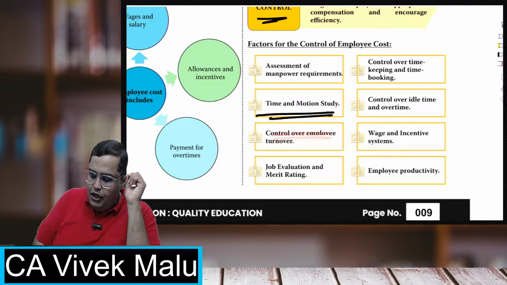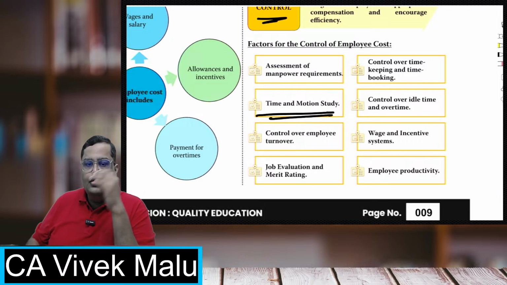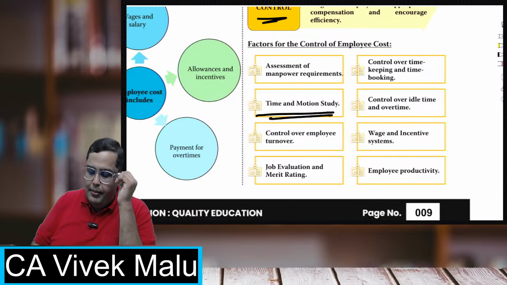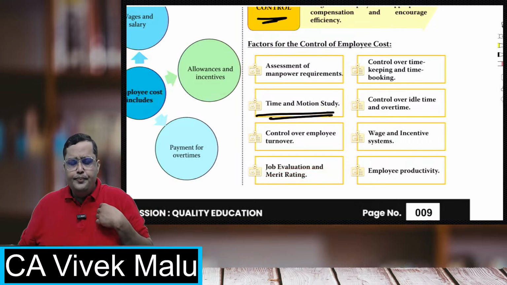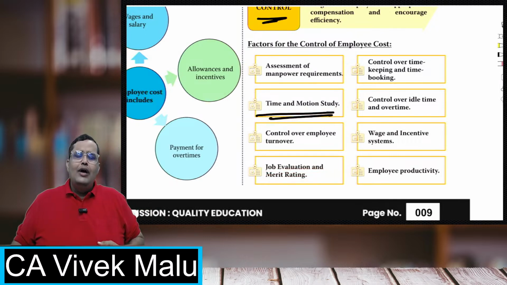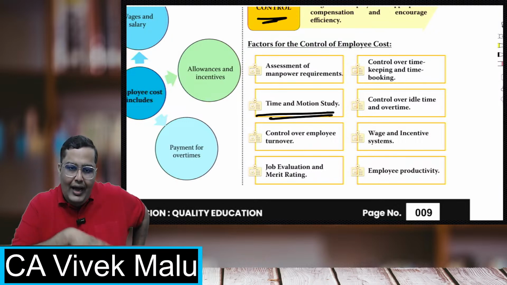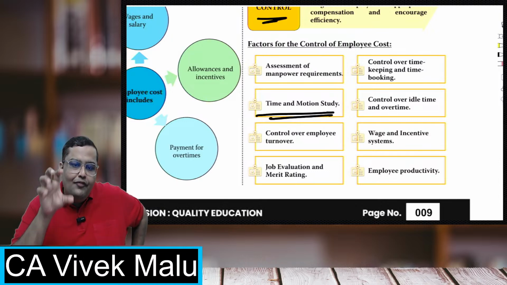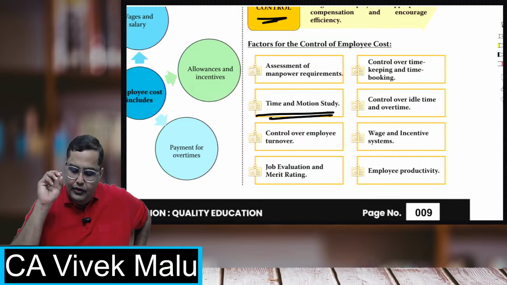Remember that you must maintain a control over the employee turnover. Employee turnover has to be minimum, the employees coming and going should be minimum. Next, job evaluation and merit rating. What do they mean? Basically, you have to scientifically study the jobs: what the job requires, what qualities your employees have, what qualities you require for that job, and whether the employees are suitable for that job. You'll have to check all that.